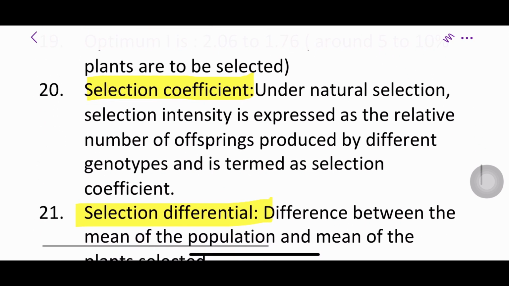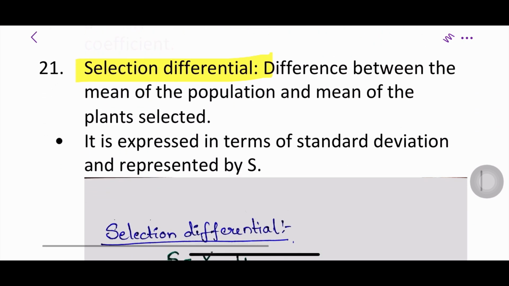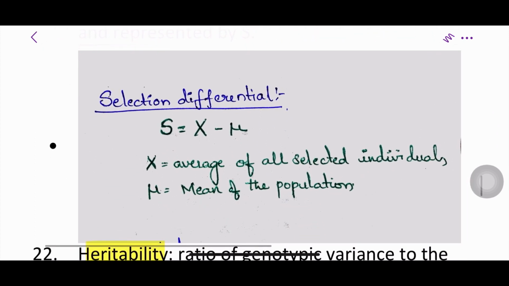Now see, selection coefficient. Under natural selection, selection intensity is expressed as the relative number of offspring produced by different genotypes and is termed as selection coefficient. What is selection differential? Selection differential is the difference between the mean of the population and the mean of the selected plants. It is expressed in terms of standard deviation and is represented by capital S. Let's see the formula of selection differential. S is equal to x minus mu, where x is the average of all selected individuals and mu is the mean of the population.